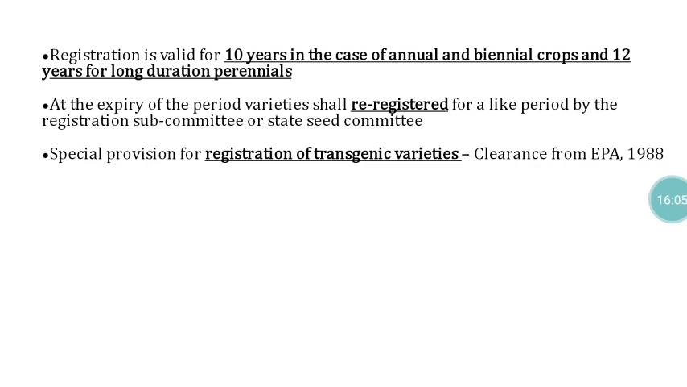And special provisions are also there for registration of transgenic varieties, because now transgenic materials are there, so they are also eligible for registration. Provided that, for registration of that material, the concerned person needs to get a clearance certificate from the EPA, Environment Protection Act 1986, that the transgenic material fulfills the requirements laid down in the Environment Protection Act. Then only that material will be eligible.